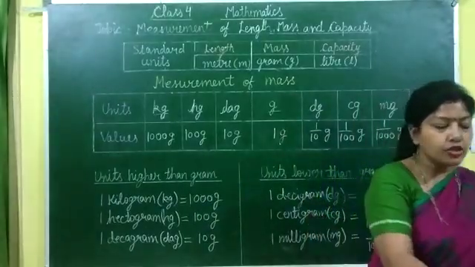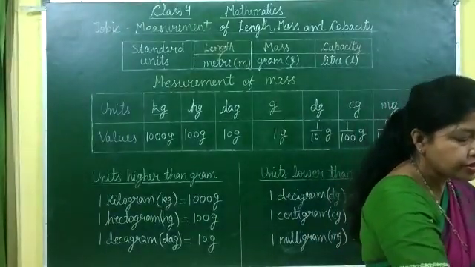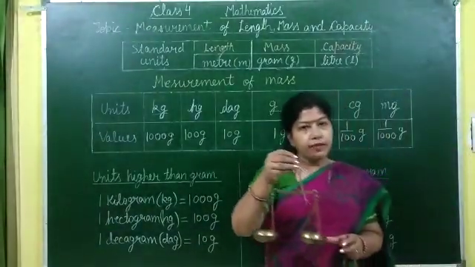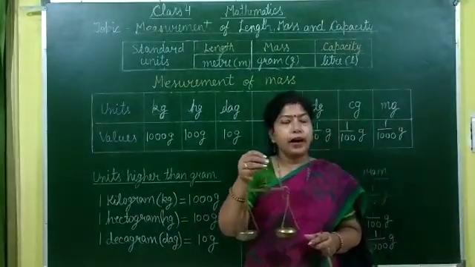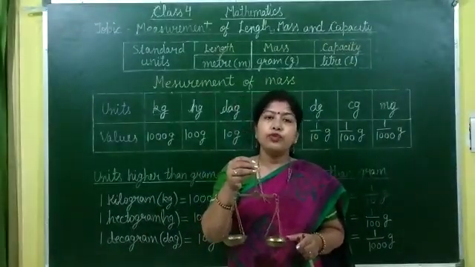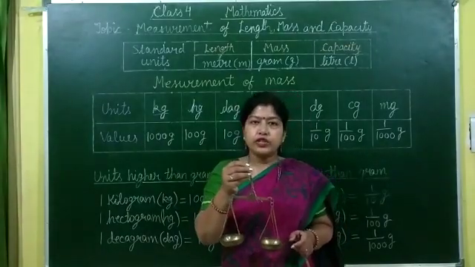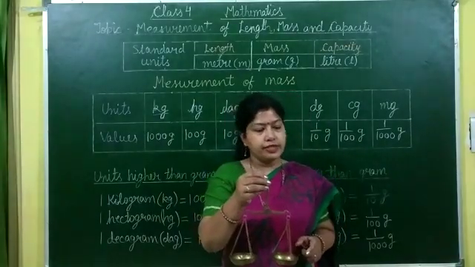To measure mass or weight of any object, we use this weighing balance. You must have seen it in the market. Vegetable vendors and fruit sellers use this to measure the fruits and vegetables.